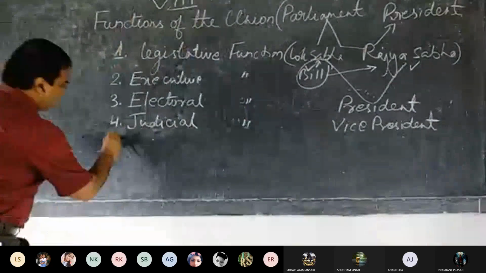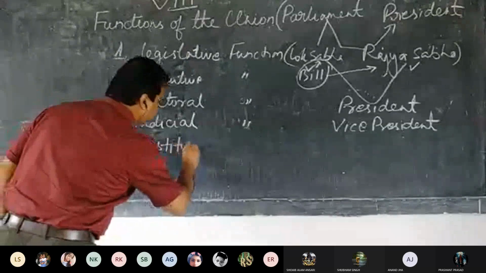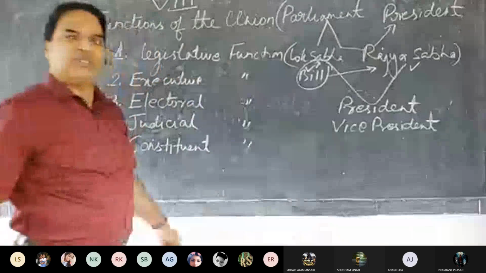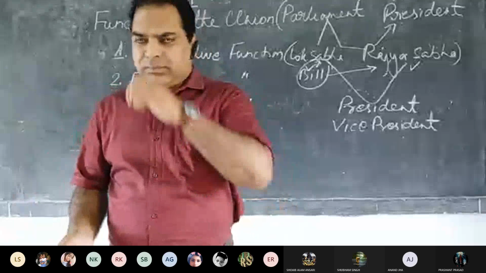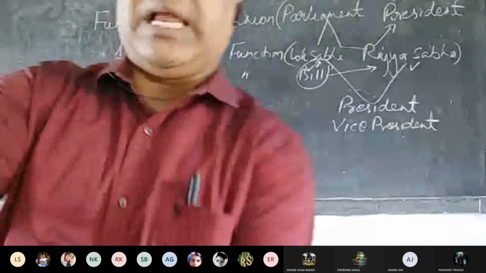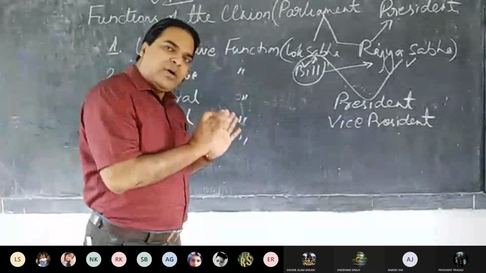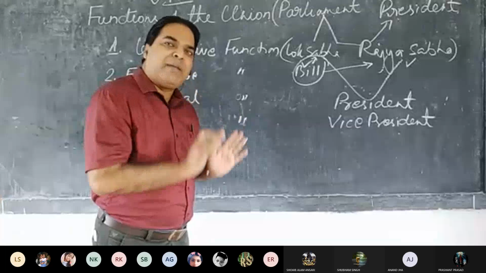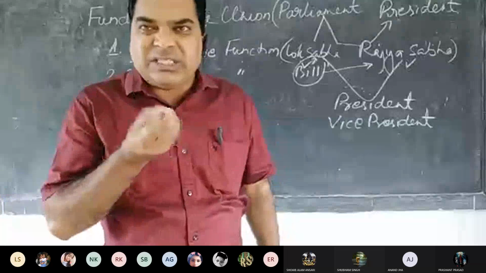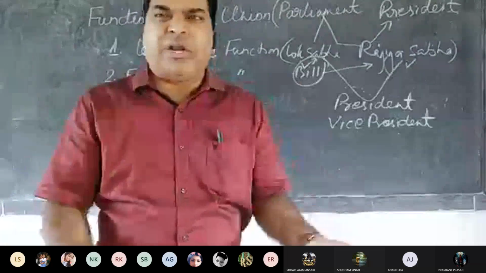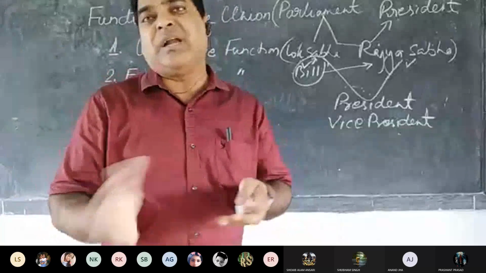Now, next one, constituent powers and functions. Constituent power means amendment: the constitution can be amended. The parliament of our country has the power to amend the constitution. Amend means to bring certain changes in our constitution. That means some acts that are not required are removed, and new acts are introduced. This is done by the parliament.